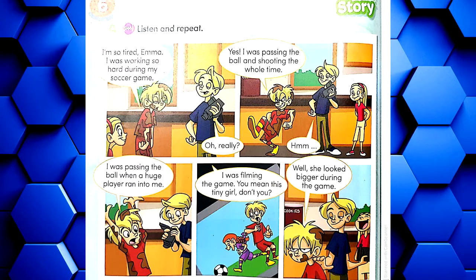A. Listen and repeat. I'm so tired, Emma. I was working so hard during my soccer game. Oh, really? Yes, I was passing the ball and shooting the whole time. I was passing the ball when a huge player ran into me. I was filming the game. You mean this tiny girl, don't you? Well, she looked bigger during the game.